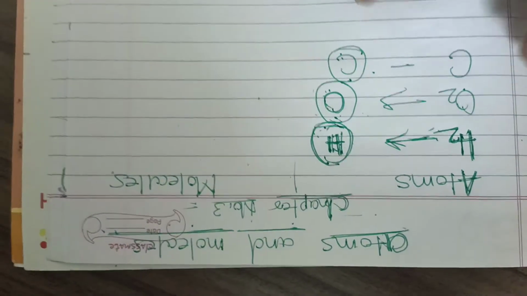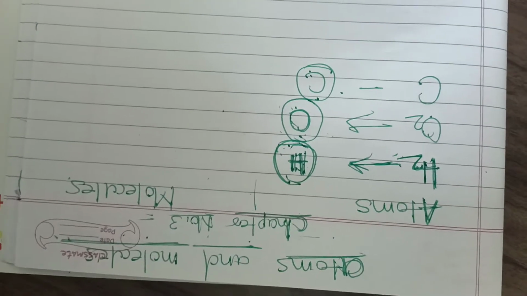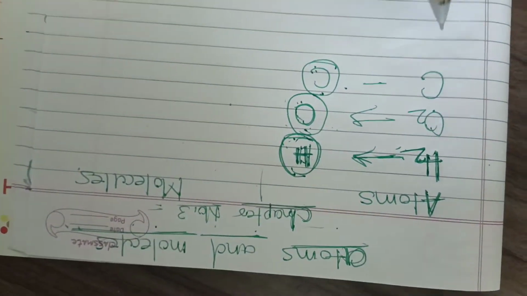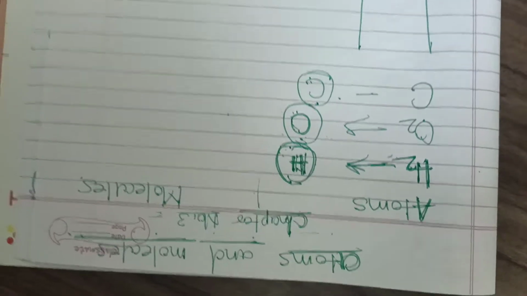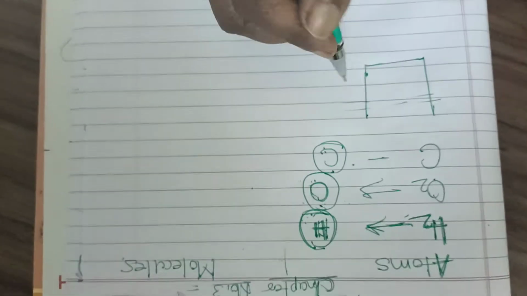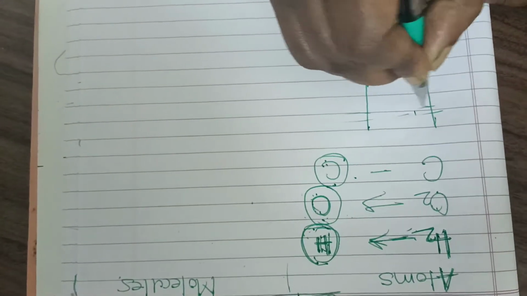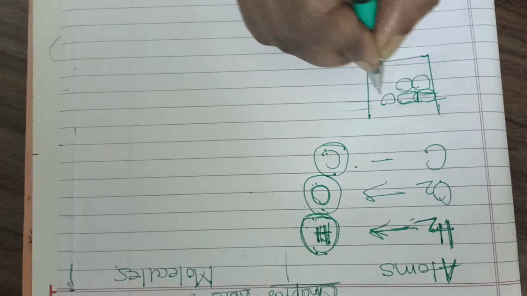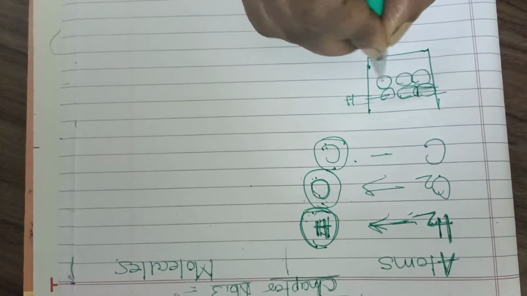Means if you take hydrogen gas, suppose in this container there is hydrogen gas, then this hydrogen gas is made up of small particles of what? Of hydrogen, right?